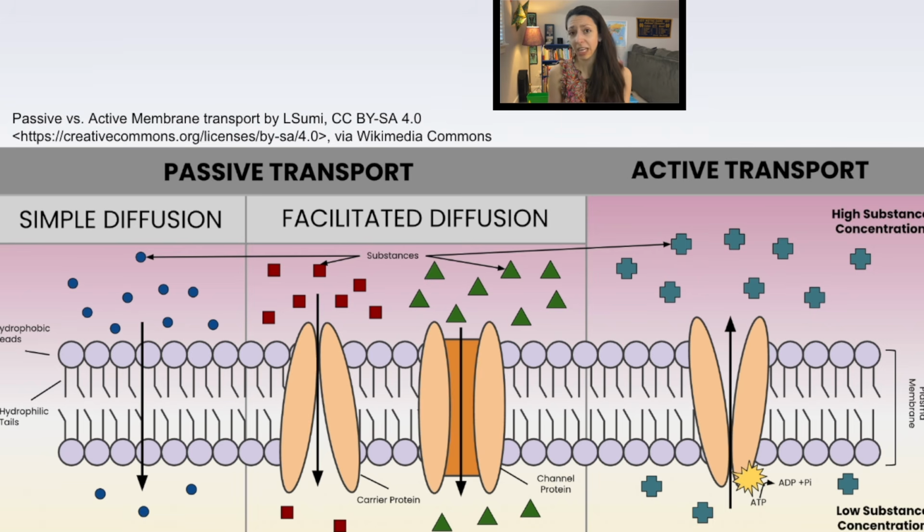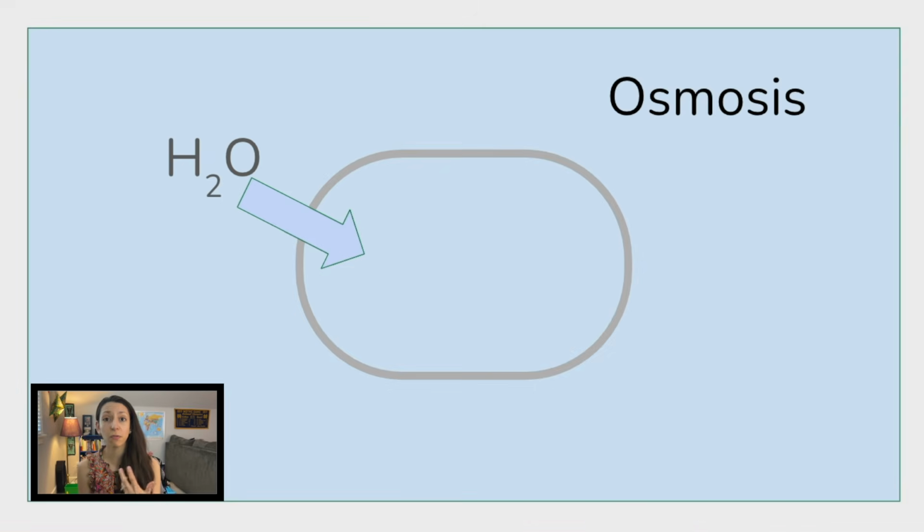There's one more special type of movement that I want to talk about really quick, and that's osmosis, and that's the movement of water across a selectively permeable membrane, and it's really just how diffusion works itself too. So water will go from higher concentrations of water to lower concentrations of water, and so sometimes that means that cells will swell or shrink depending on the behavior of other particles around them.